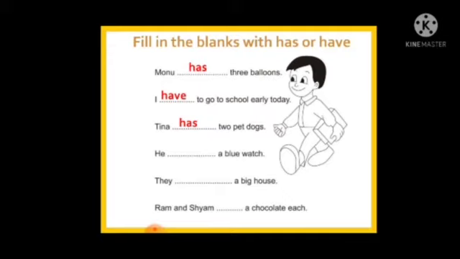He dash a blue watch. With he we use has. So he has a blue watch. They dash a big house. With they we use have. They have a big house. Ram and Sham dash a chocolate each. Ram and Sham, here it is plural, so we will use have.